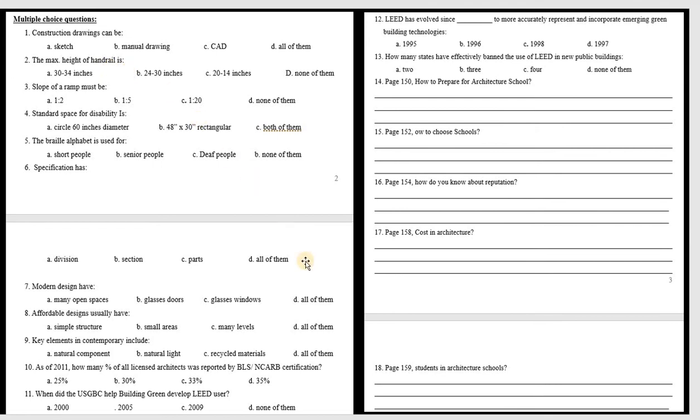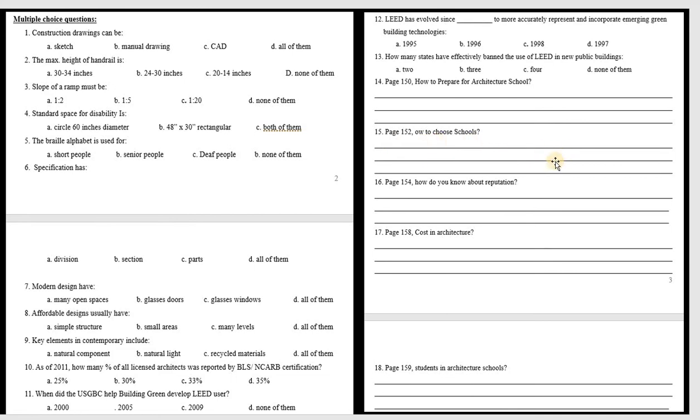Okay, multiple choice, like before, has two parts. In the first part I ask with A, B, C, D answers, so you can select the best answer. I remind you that it's the best answer. After that, we have the second part for definitions from the textbook, so try your best to organize the ideas in the textbook. I give you the page number with the title, and after that you write the answer right here.